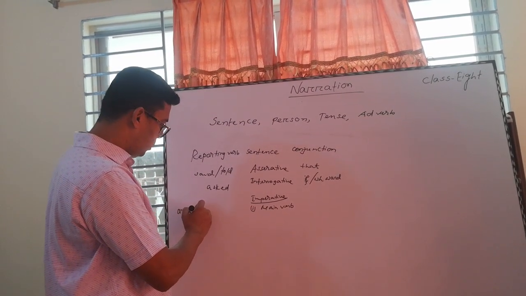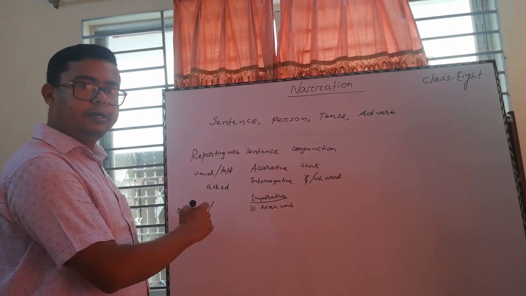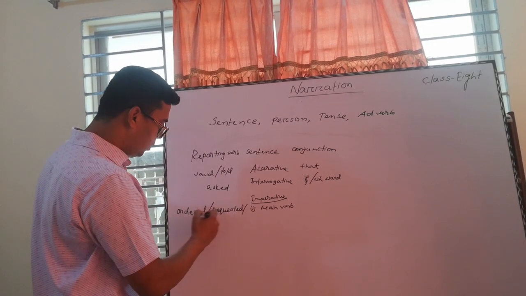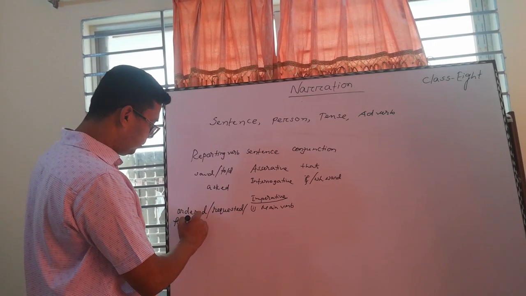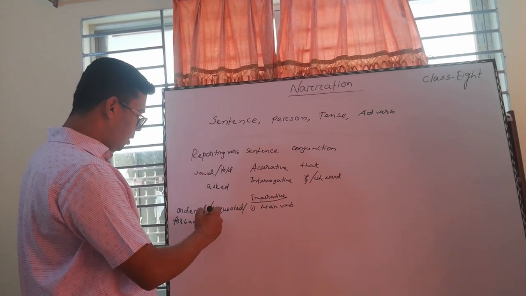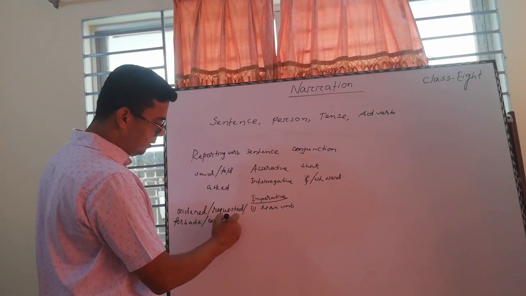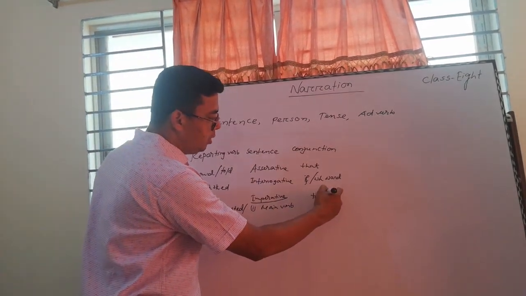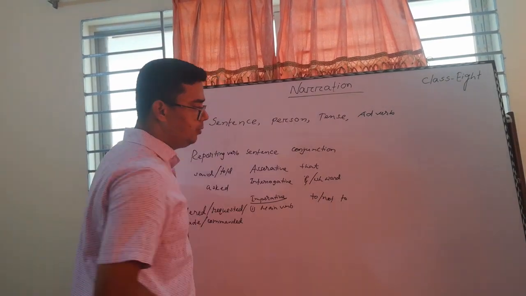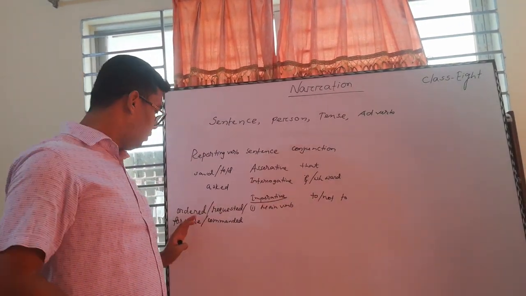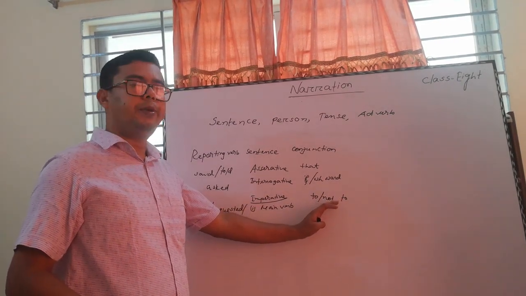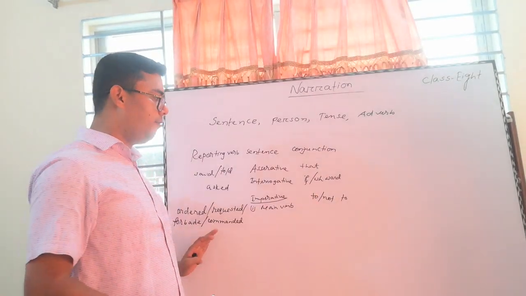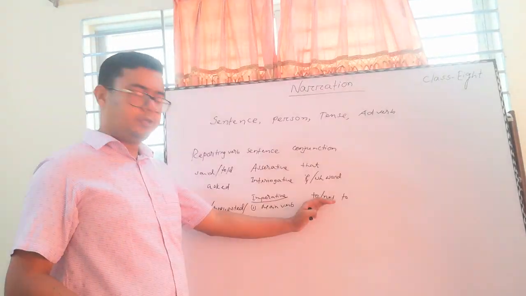ordered, requested, forbade, then commanded, and come to the conjunction: to, or not to for the oblique. If you write forbade, you need not write not, because forbid is equal to not. That's why if it is forbid, no need to write not.